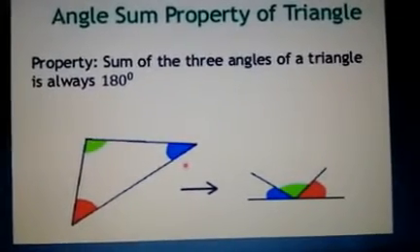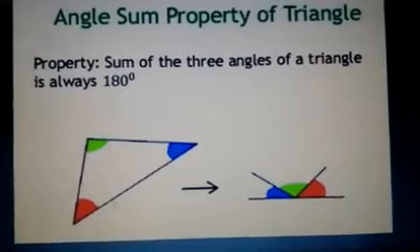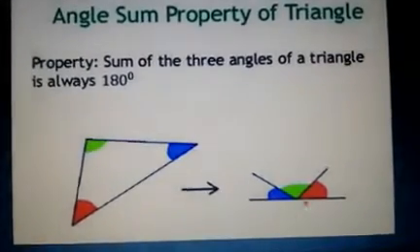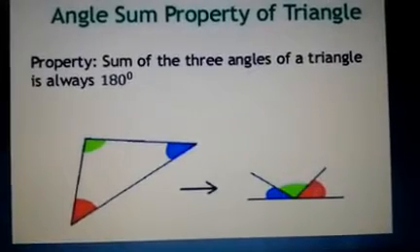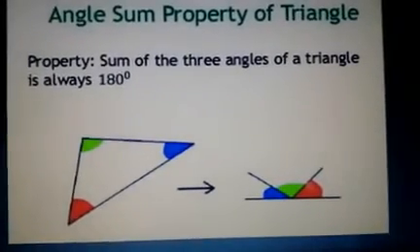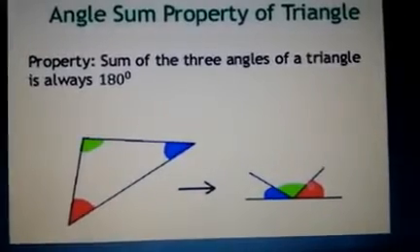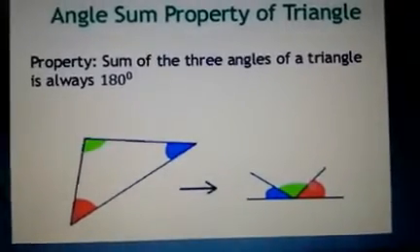You can consider a triangle with three different angles, and when you cut and place them on a straight line, you can see that it forms a straight line. That is, all of these add up to supplementary. So that is just an activity. So let us see how we can prove this.